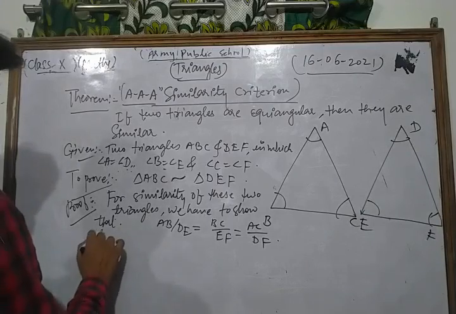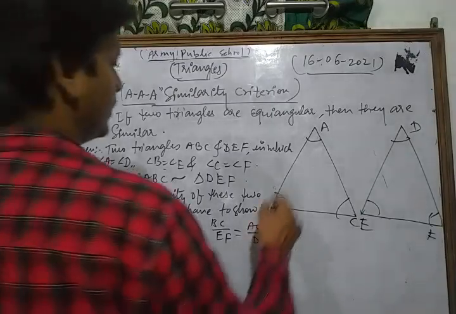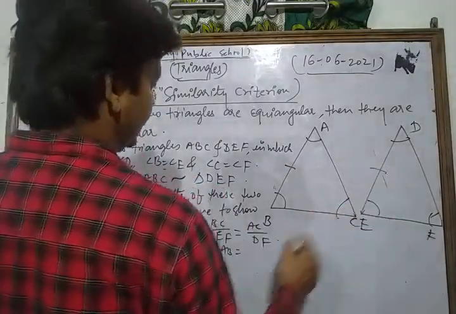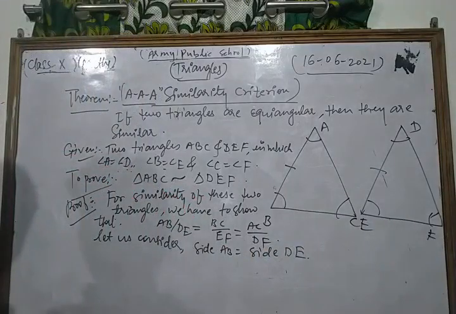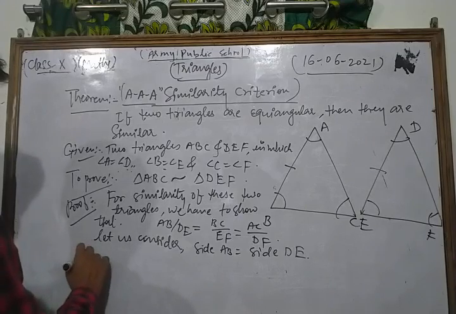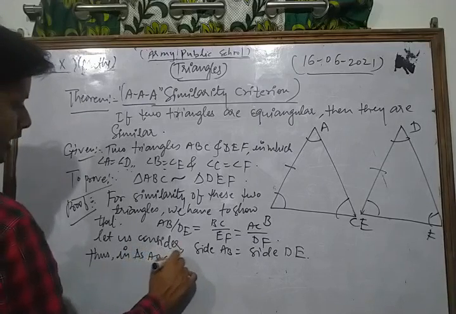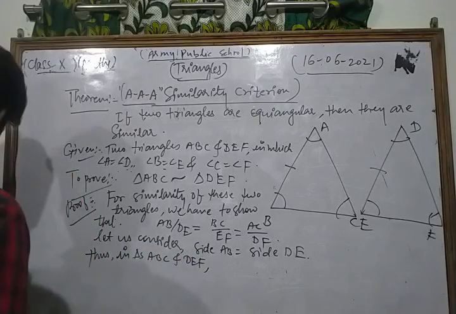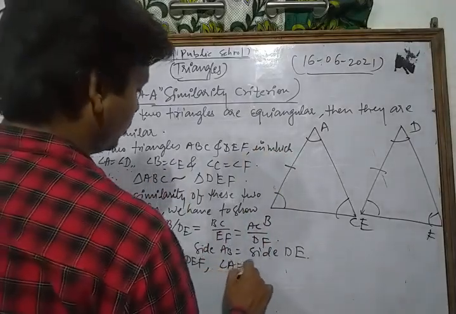Now let us consider side AB equal to side DE. Thus in triangles ABC and DEF, let's see: angle A is equal to angle D, which is given.